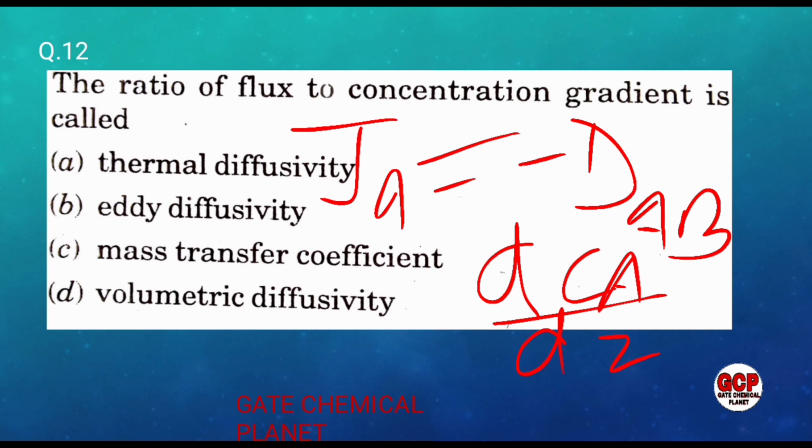Here this is Fick's first law of diffusion, where molar flux is directly proportional to the concentration gradient, and DAB is the proportionality constant. It is known as the diffusivity or diffusion coefficient or the mass transfer coefficient. So the correct option for this question is mass transfer coefficient. Okay. So I think it is clear to all the students.